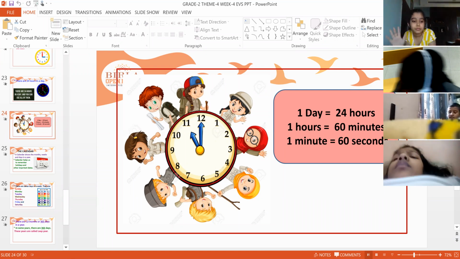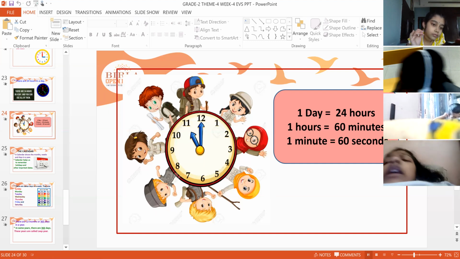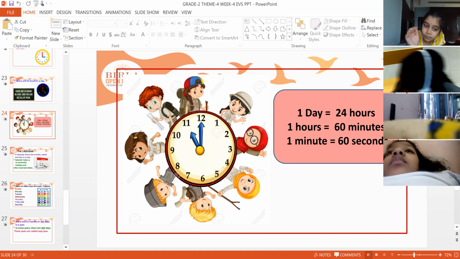12, 5, 10, 15, 20, 25, 30, 35, 40, 45, 50, 55. Again coming on to the 12, 60. So 1 minute is equal to 60 seconds. 1 hour is equal to 60 minutes. Now this is about the clock.